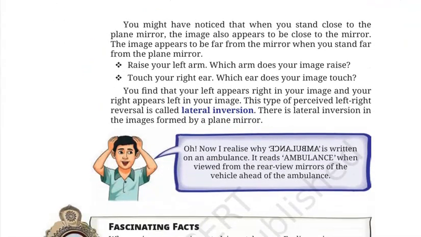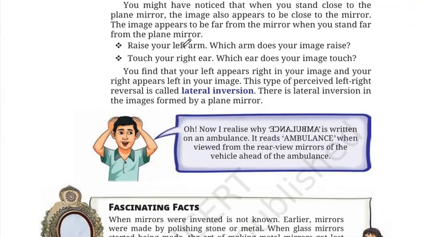Now, another thing that you must have noticed is that if you raise your left arm, your image raises its right arm. And if you raise your right arm, your image raises its left arm. If you touch your right ear, the image will touch its left ear. If you touch your left ear, your image will touch its right ear.